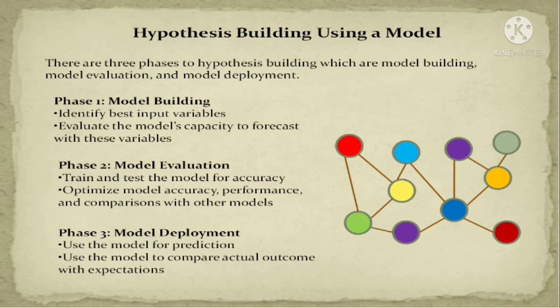Then we have to check here in model deployment whether what we are getting is according to our expectations, yes or no. Then after, we can predict whether our model is better than the existing model, yes or no. On the basis of that we can predict.